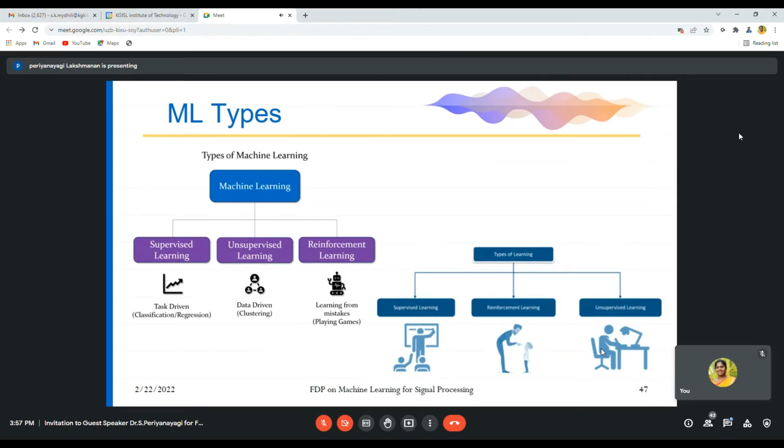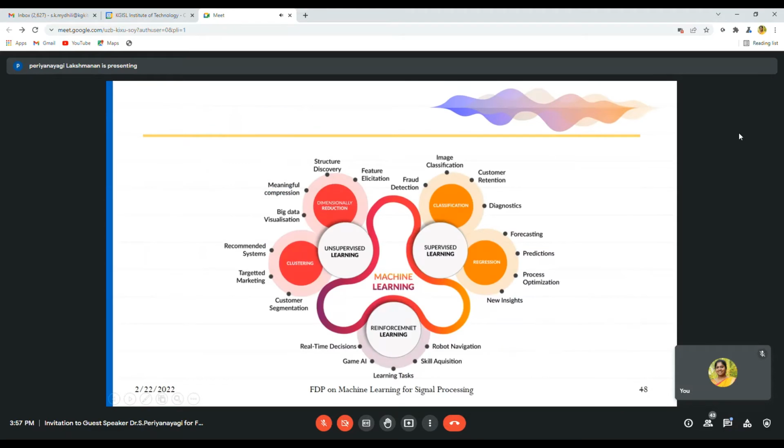That is, after training, whatever mistakes it has made, with that the model will be trained again. So that is learning from mistakes by playing games. Here, this is a pictorial representation for supervised learning, reinforcement learning, and unsupervised learning. Without any supervision, it automatically does its job. That is data driven. So these are a few algorithms and systems where we use machine learning.